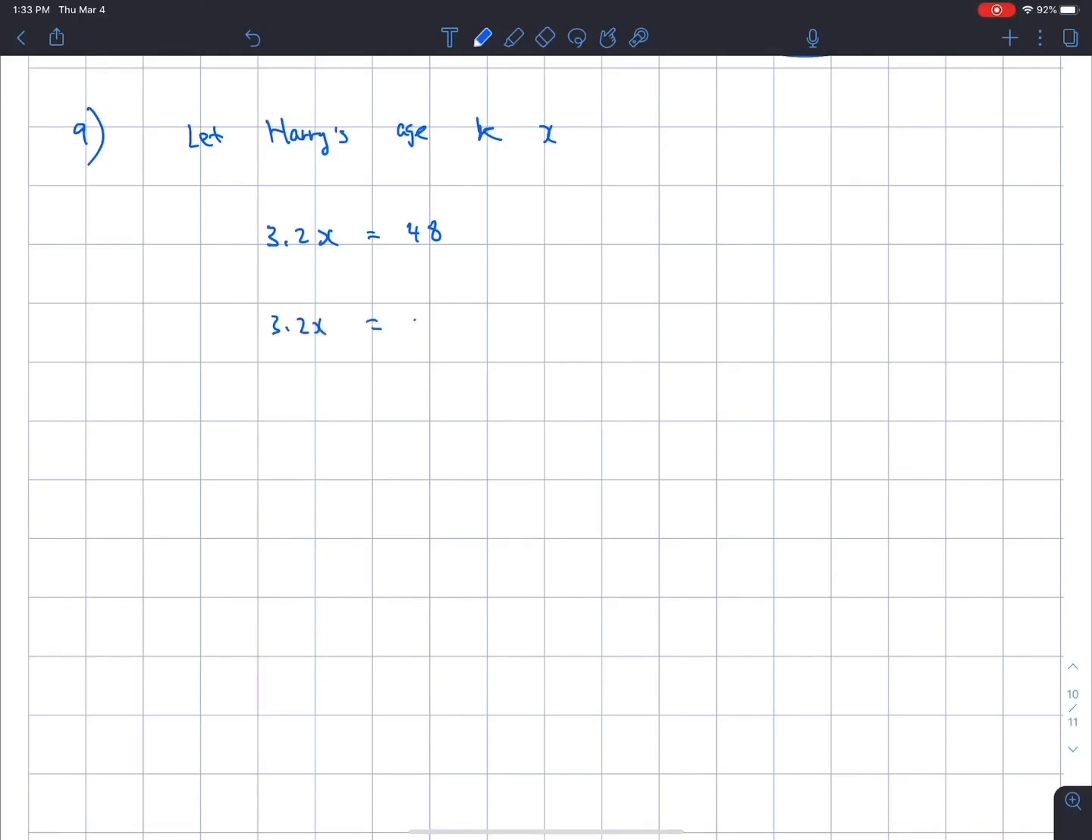So now we can just divide both sides by 3.2 to get x equals 15. So we can say therefore, these three dots mean therefore, only in math. Harry is 15 years old.